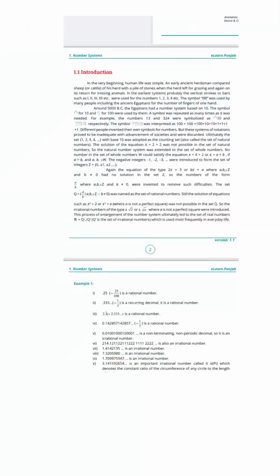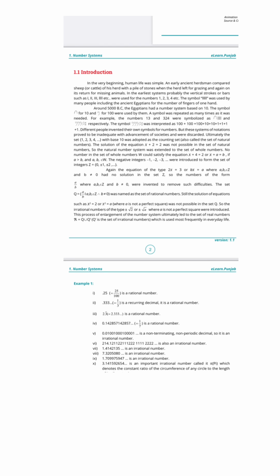Another example of a rational number is, let's say, 0.1428571, which is equal to 1 over 7. It is a rational number, right? Some numbers that can be written in the form of a fraction are called rational numbers.